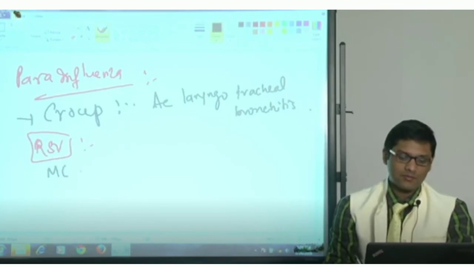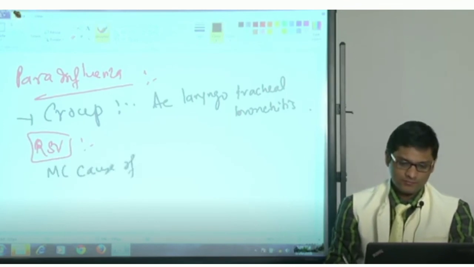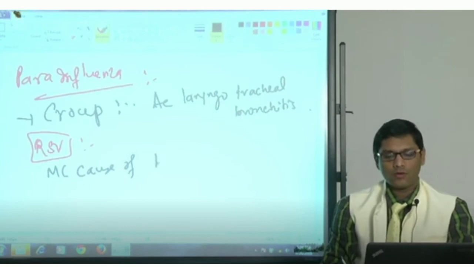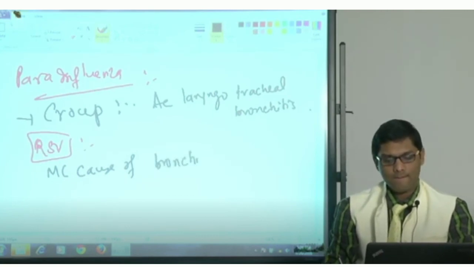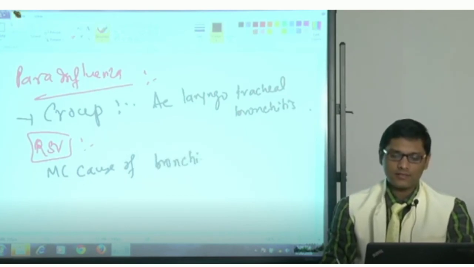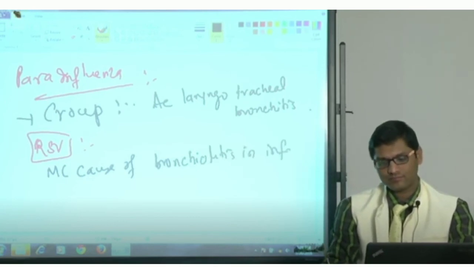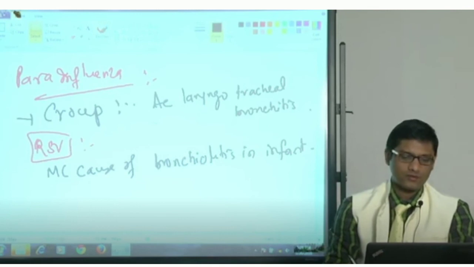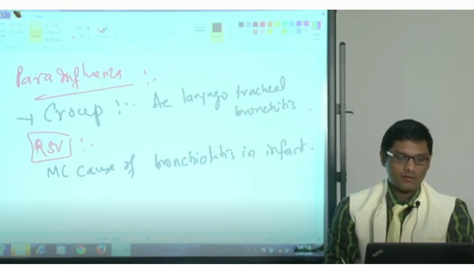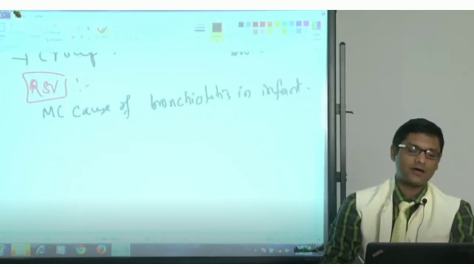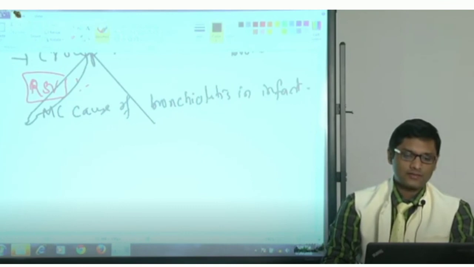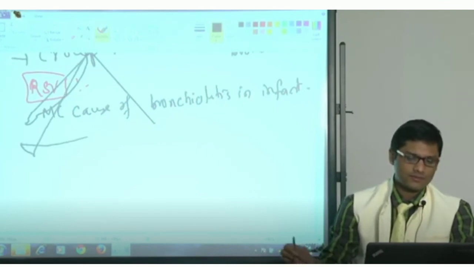Then the next is respiratory syncytial virus. Respiratory syncytial virus is the most common cause of bronchiolitis in infants.